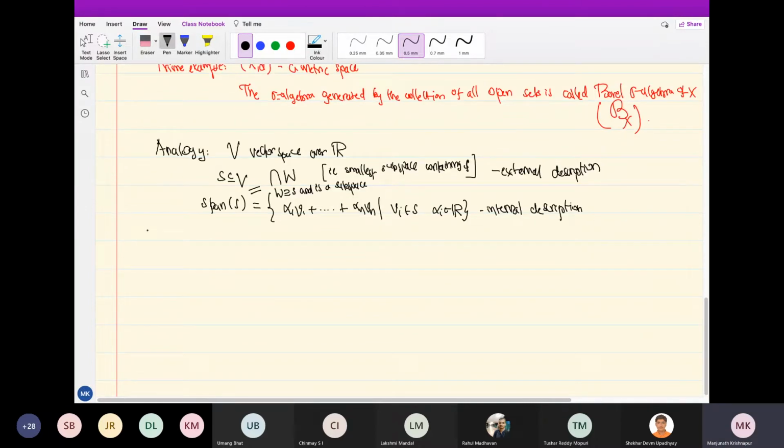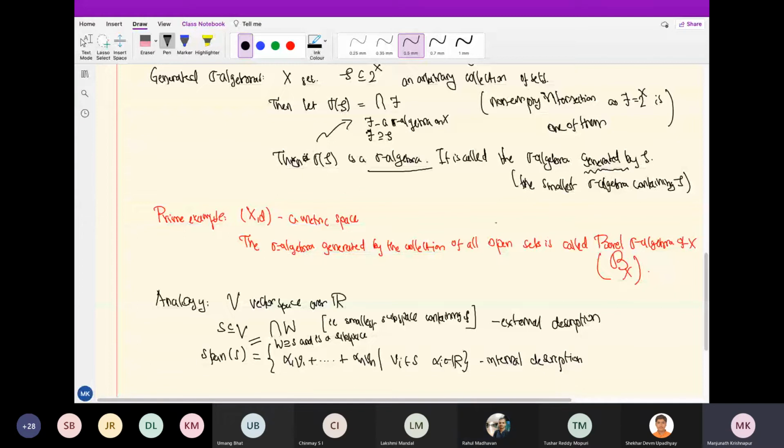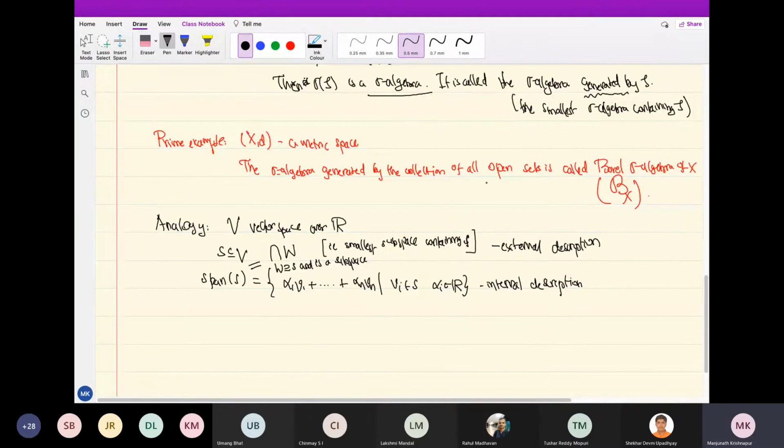Go ahead. Sir, quick question. With open sets, can you generate singletons? So does B of X contain singletons? Sure. Borel sigma algebra is defined like this, but it can be given many other descriptions, all of them saying it's generated by such and such sets. But you are just asking about singletons.